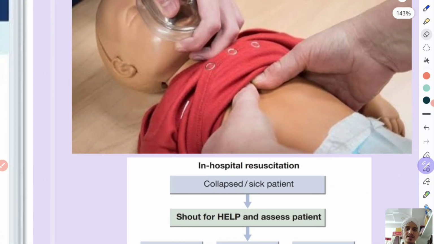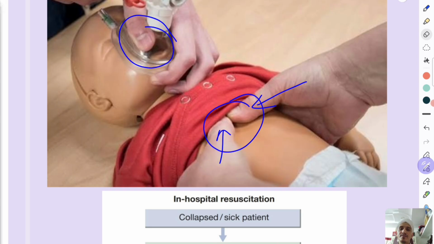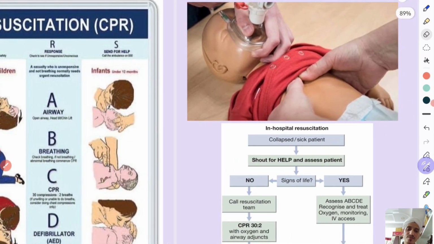See, this picture demonstrates the CPR in infants. See, now you are the person who is giving CPR. He is holding the chest of the infant like this, and he is pressing with the thumbs in the lower part of the chest, and somebody is giving breaths by mask. Okay, so that's how in infants the CPR is performed.